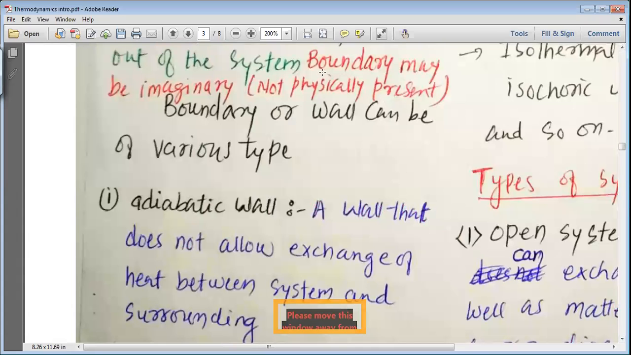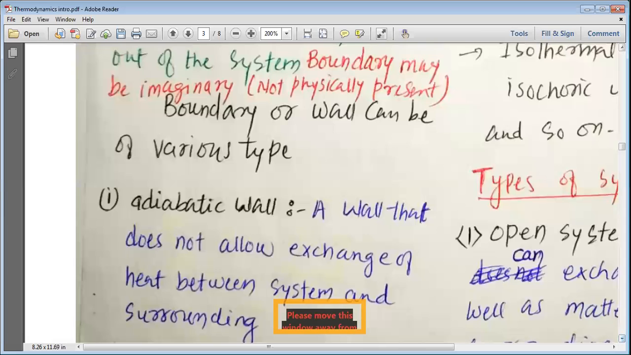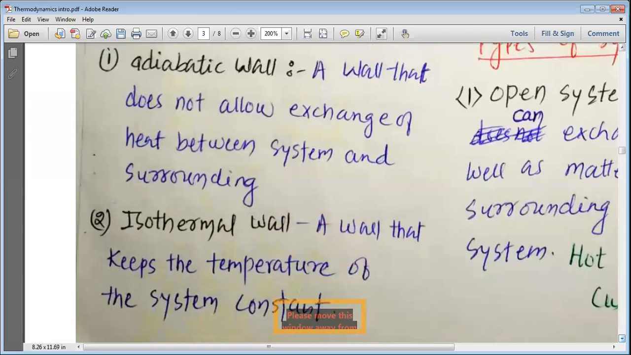Boundary may be imaginary. Sometimes we do not have physical boundaries, but we may have imaginary boundaries. That means they may not be physically present. We may think that something is there which behaves like a boundary, but physically the boundary or wall may not be present. Boundaries or walls can be of various types. Now we can study the various types of boundary, my dear students. So let's have a look at that.